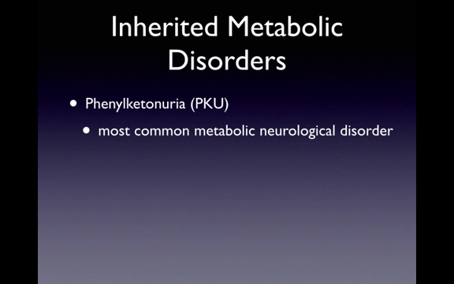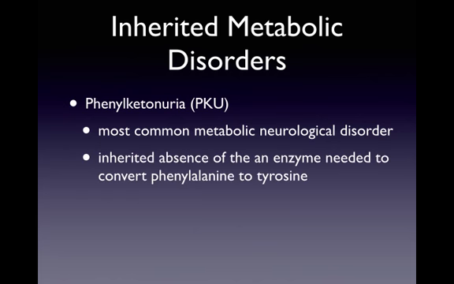The most common metabolic disorder known is hard to pronounce. It's phenylketonuria. This disorder results in the absence of an enzyme that is needed to convert the amino acid phenylalanine to tyrosine, and excessive amounts of phenylalanine interfere with the myelinization of neurons in the central nervous system. And since much of the myelinization of the brain occurs after birth, the brain fails to myelinate and develop normally, and this results in severe retardation.